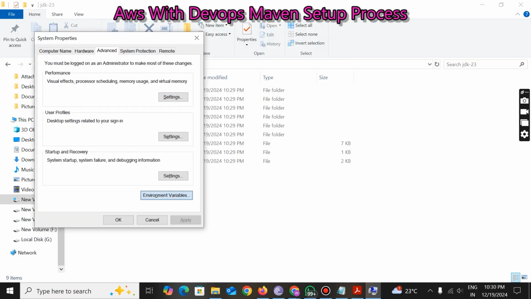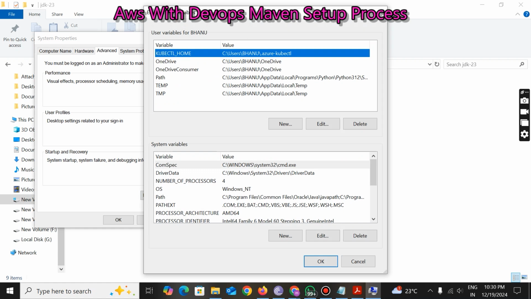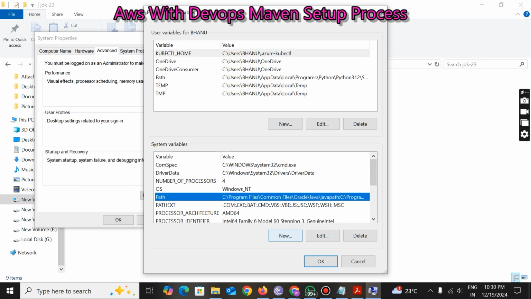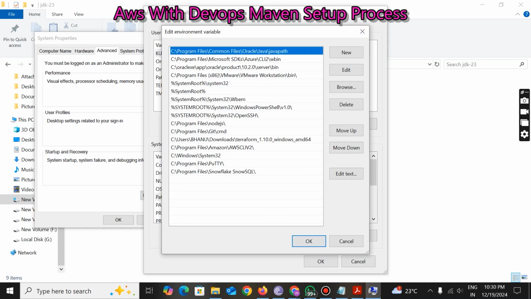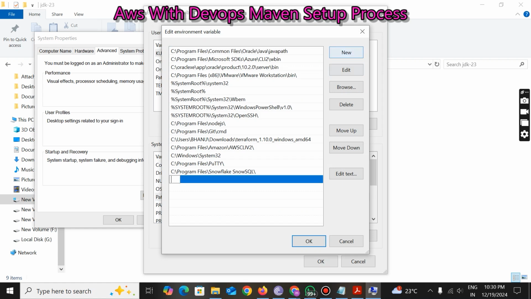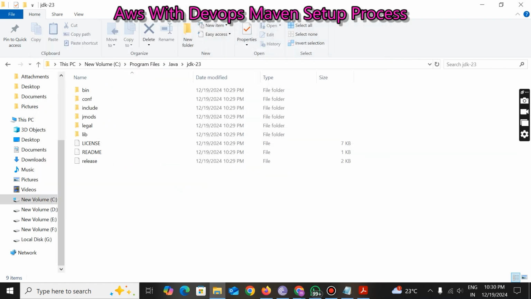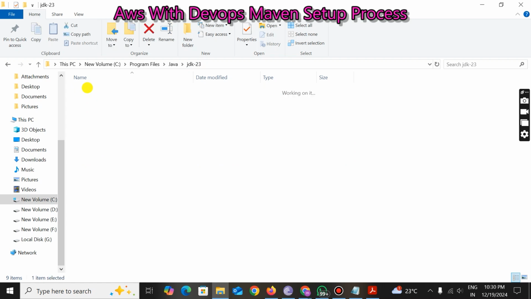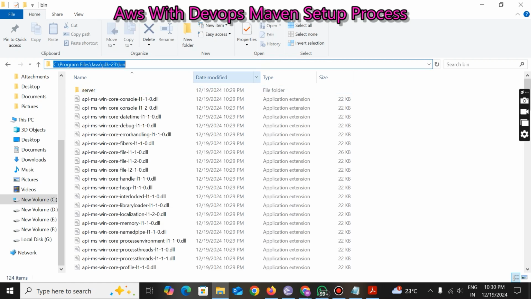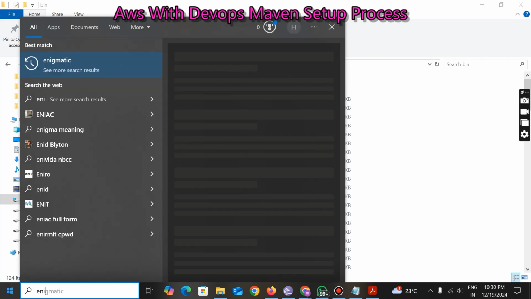Click on environment variables, go to the system variables, select Path, and click on edit. See, there is a path here. Now I'm going to give the path again. First click on OK, OK, OK. Now we need to give the JDK path, copy the bin folder location path also, and again go to environment variables.